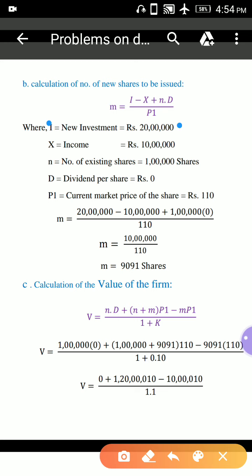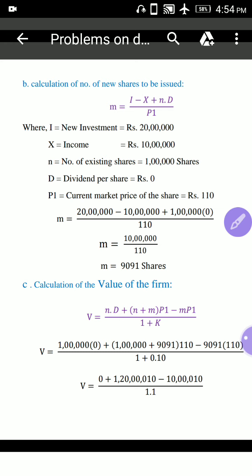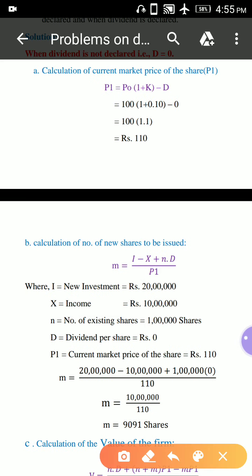X is equal to net income, which was given in the problem as 10 lakhs. N is the number of existing equity shares, which is 1 lakh shares. D is the dividend; we are not paying any dividend in situation 1, so it is 0. Now P1, the current market price of the share, is 110, which we just calculated in the above step.